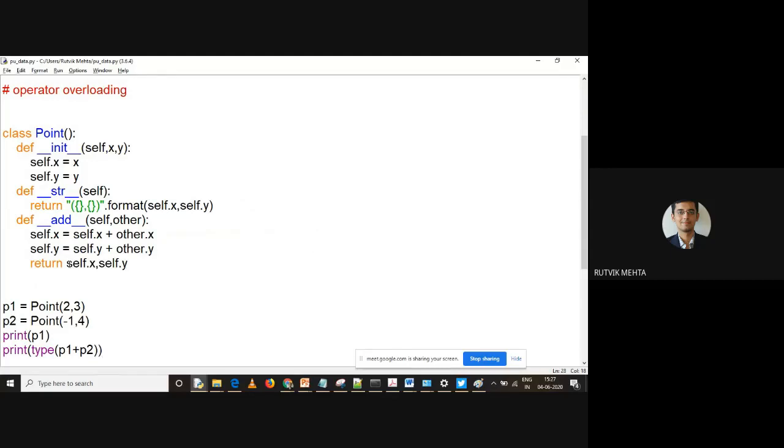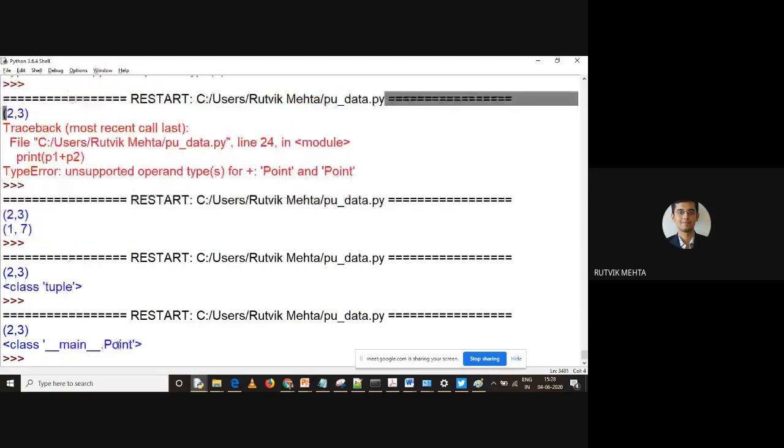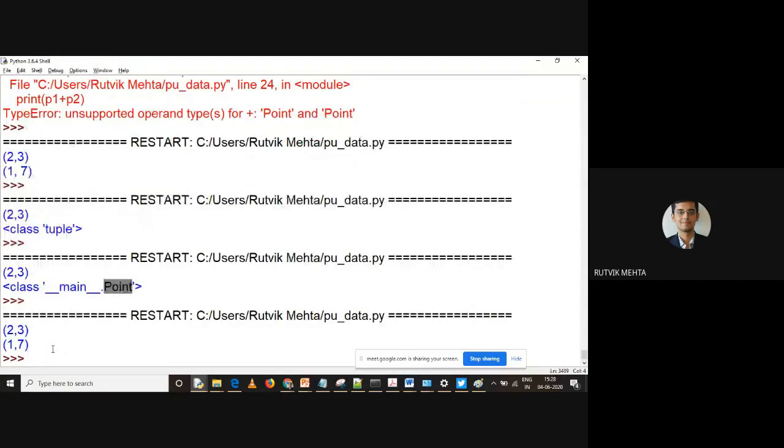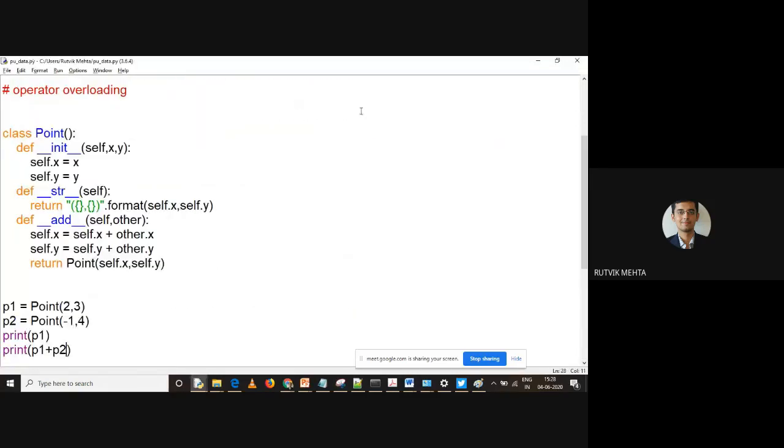So it's very simple. So return, call the class again over here. So you can call the class within, or you can call the constructor of the class within a class only, right? And this is the syntax to do so, right? So I'm calling the point class again here, right? With this syntax, self dot x, comma self dot y. Let us run this again and let us check the type of P1 and P2. Right now, if you can see that P1 and P2 is of which type? Point type, right? And if I print only P1 and P2, again it will be, see this, again it will be same values 1 and 7, right? But the type has been changed. Type is now point. It is no more tuple. So this is how you can override any operator within Python.